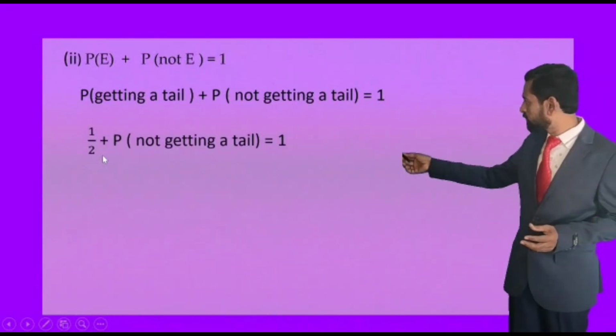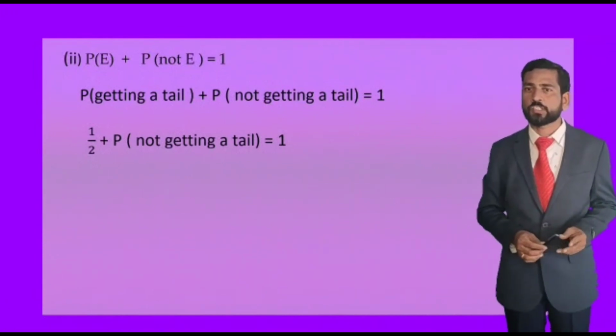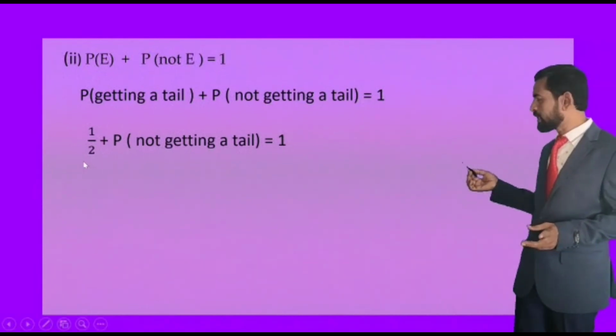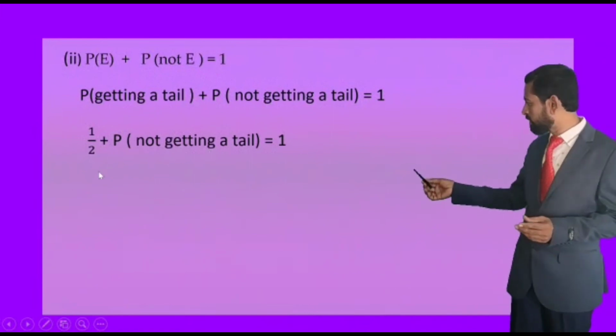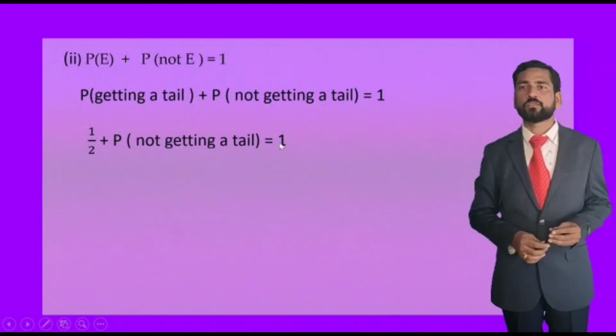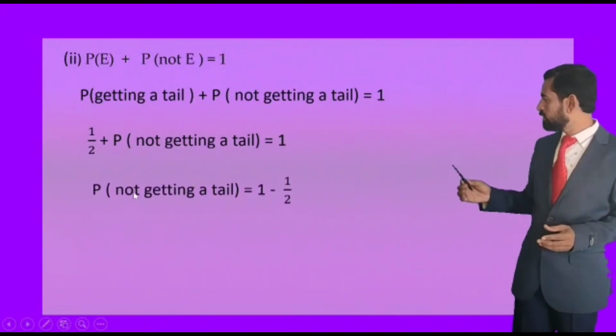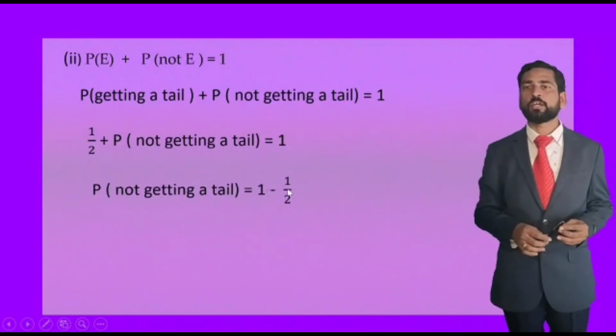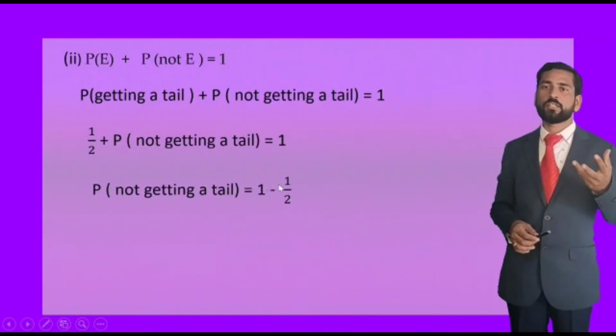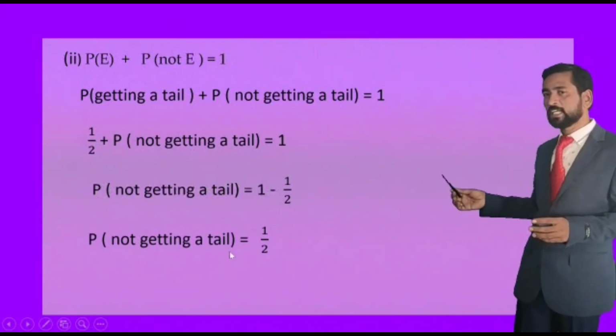P of getting a tail we calculated as 1 by 2, plus P of not getting a tail equals 1. Let us shift that 1 by 2 to the right side: 1 minus 1 by 2. Then P of not getting a tail, the non-occurrence of the event, is again 1 by 2.